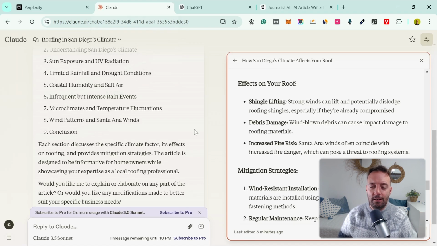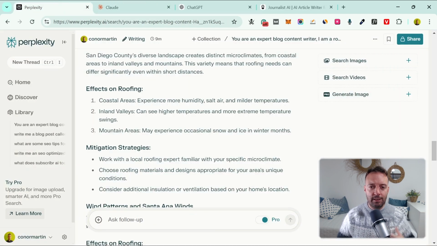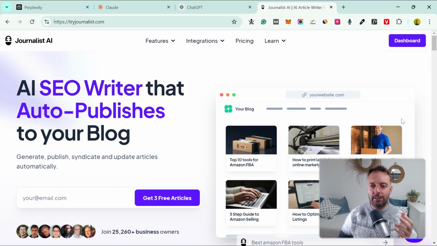Claude AI is very good for writing and organizing text, I find. And then Perplexity is good, especially if you need up-to-date information. And then Journalist AI for automations, right? So they all have different use cases that might be different for each business. I think that's what I'm finding out more and more, that I use a wide variety. I also use Google Gemini sometimes, especially if I'm talking about Google products, I want to use Gemini.